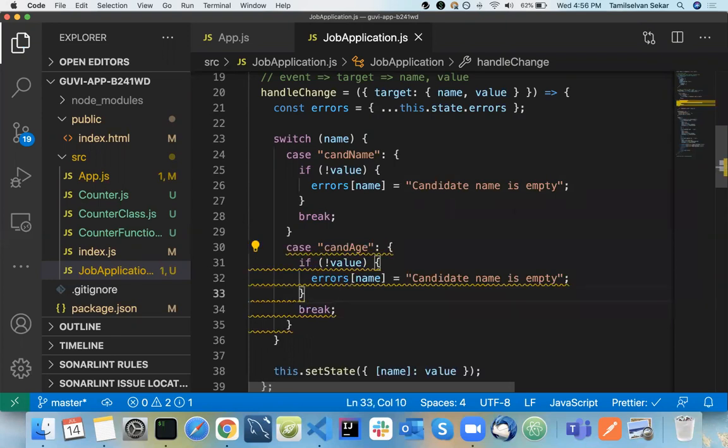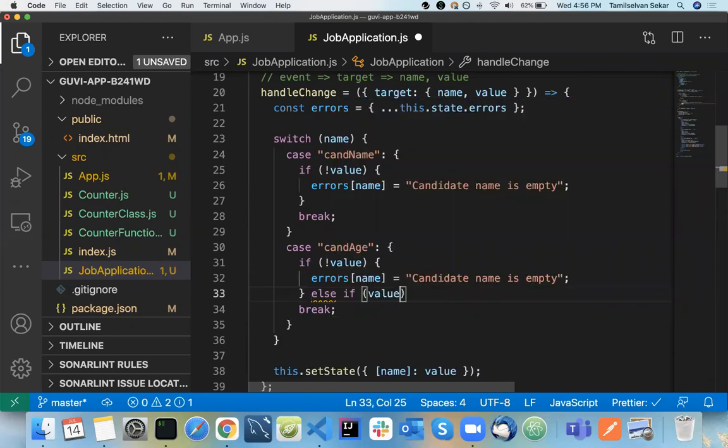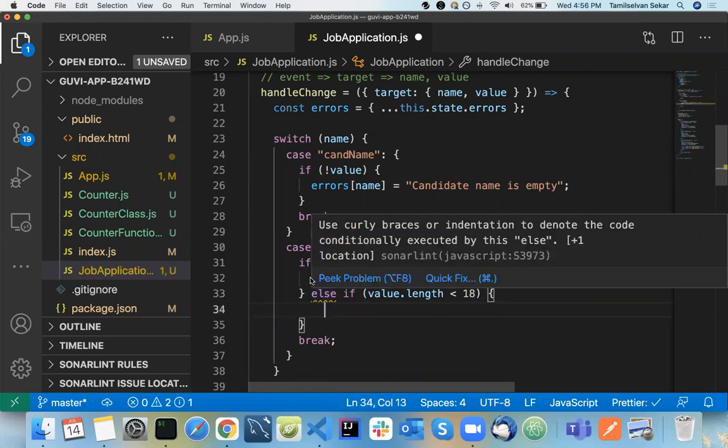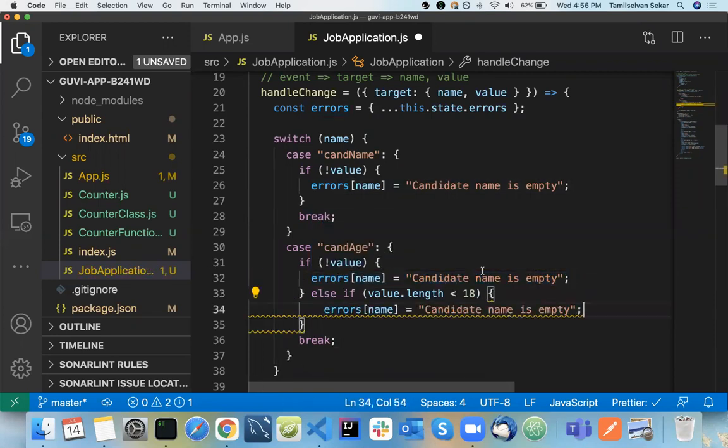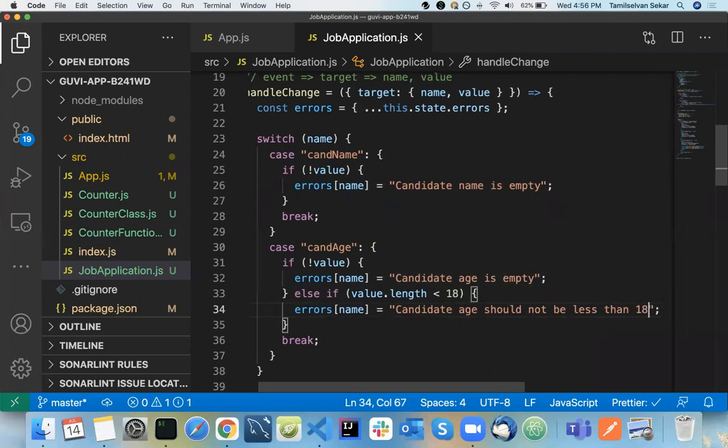What another validation do we need to have? Else if value dot length, so basic length, right? Length less than 18. Okay, something like this. So what is the error here? Candidate age is empty, and if the value is less than 18, we can have a message, candidate age should not be less than 18. Okay, simple error message.